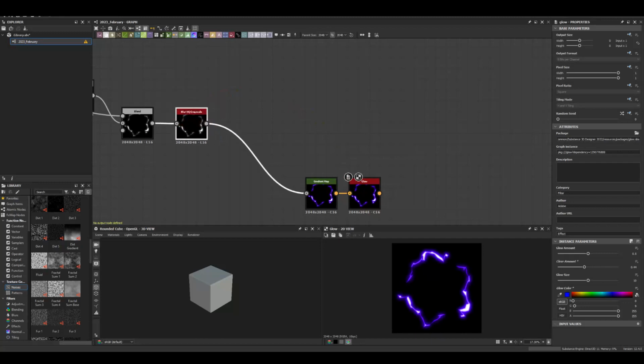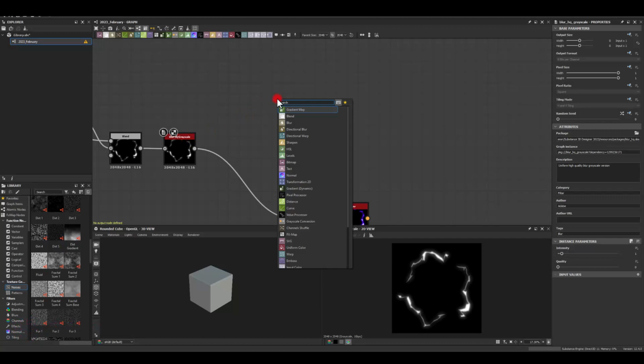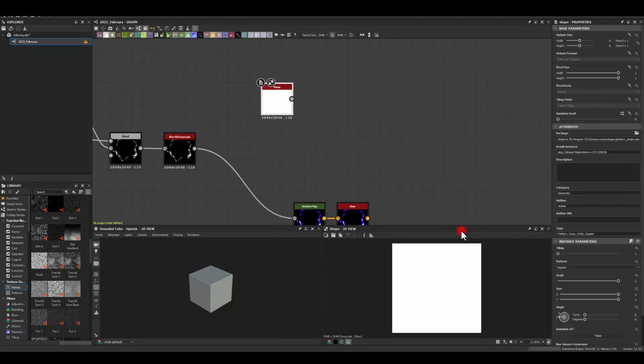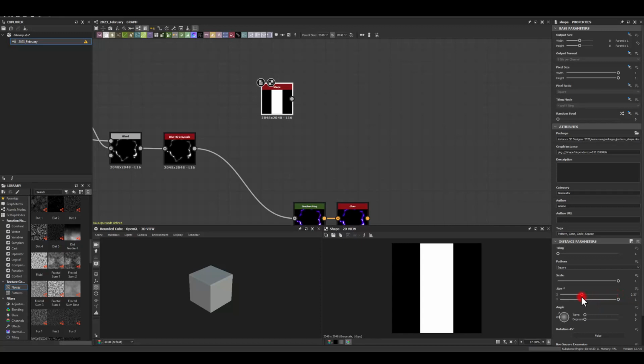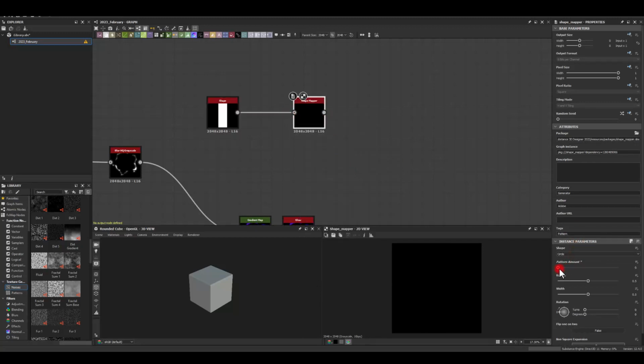And now what I'm going to do, actually, I want to isolate this, so I can pick and choose which lightings I want. So what I'm going to do, I'm going to get shape. Like this. I'm going to use shape mapper. For the pattern amount, I'm just going to go for 1. Zero radius and 1 width. And now you can see here, I've got a mask that I can use to isolate the lightnings.